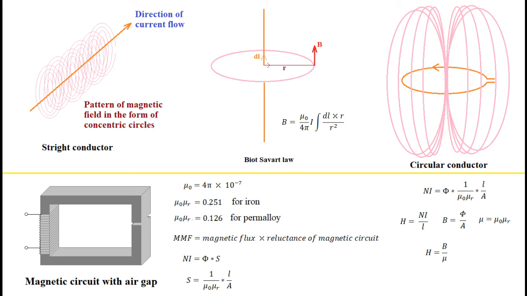Permalloy is an alloy of iron and nickel produced in such a way that the crystals of the alloy are aligned in some direction such that lines of magnetic flux get strengthened. The characteristics of these lines of magnetic flux are summarized now. These lines exist only in the form of closed loops. These lines may be made to pass following some direction of higher permeability. A high permeability path could be provided using ferrous material.